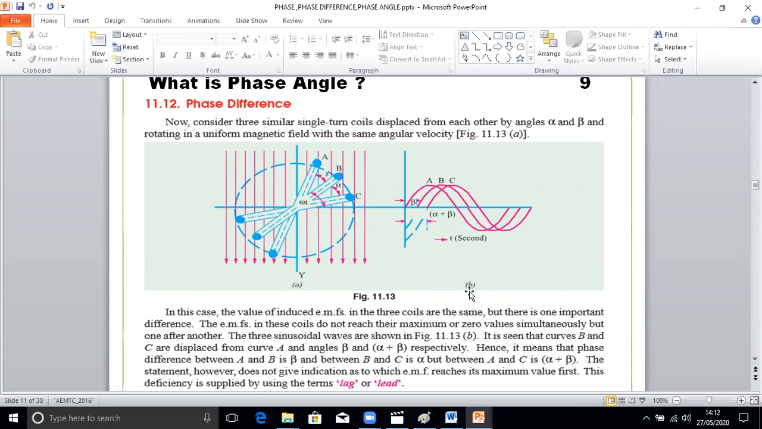So it is seen that curve B, this one, and curve C, this one, are displaced from A by angles beta and alpha plus beta. That means the phase difference between A and B is beta, and between B and C is alpha, but between A and C is alpha plus beta. So this is called the phase angle. What you see here, these angles alpha and beta, are called the phase angles.